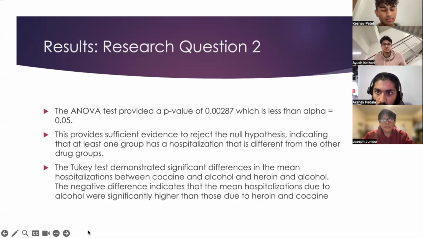Okay, so moving on to research question 2, we conducted an ANOVA test, and that provided a p-value of 0.00287, which is less than the alpha of 0.05, which is sufficient evidence to reject the null hypothesis, indicating that at least one group has a hospitalization rate that is different from the other drug groups. A Tukey test was also conducted, which demonstrated significant differences in the mean hospitalizations between cocaine and alcohol and heroin and alcohol. There was a negative difference between both groups, which indicates that there was a significantly higher rate of hospitalization due to alcohol than due to heroin and cocaine.